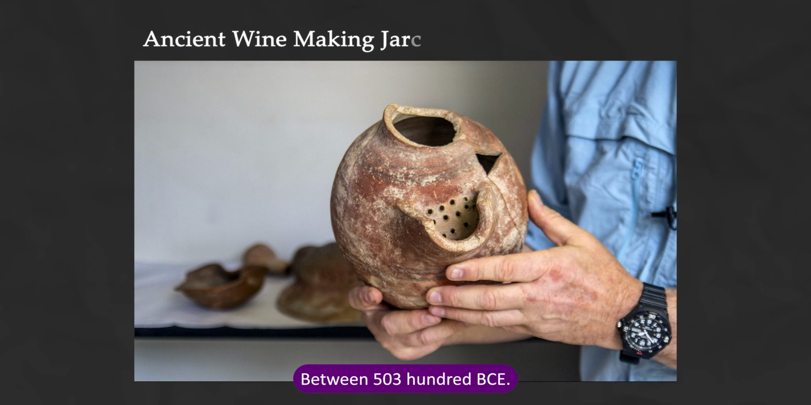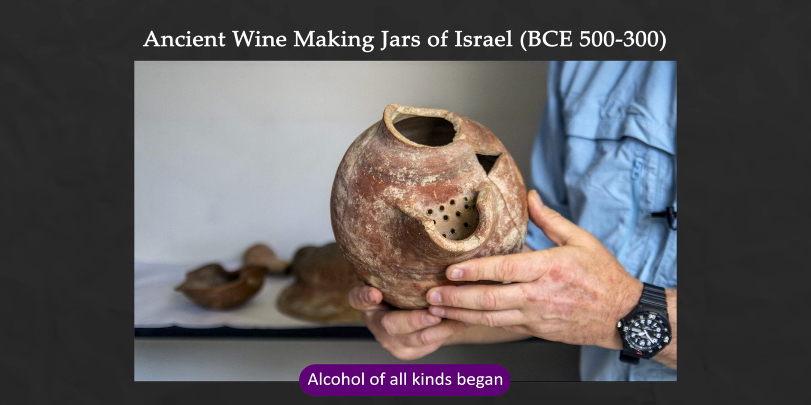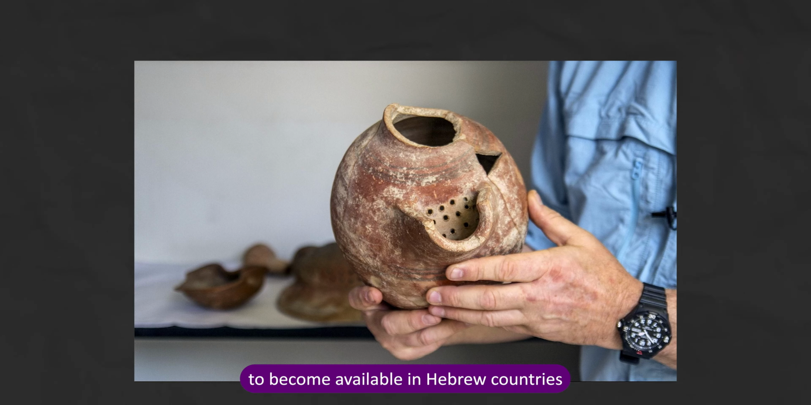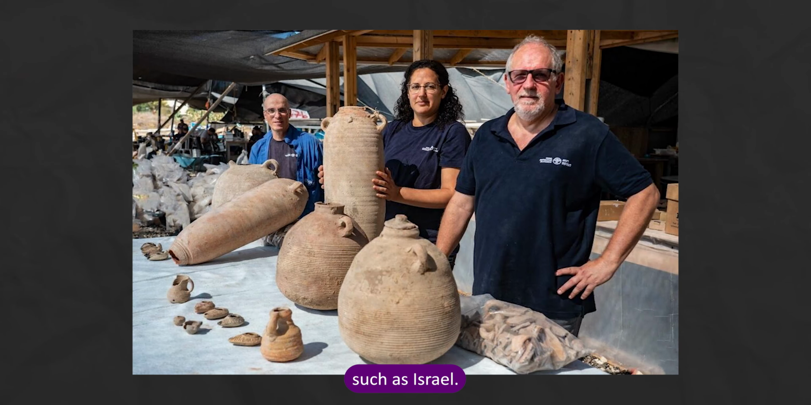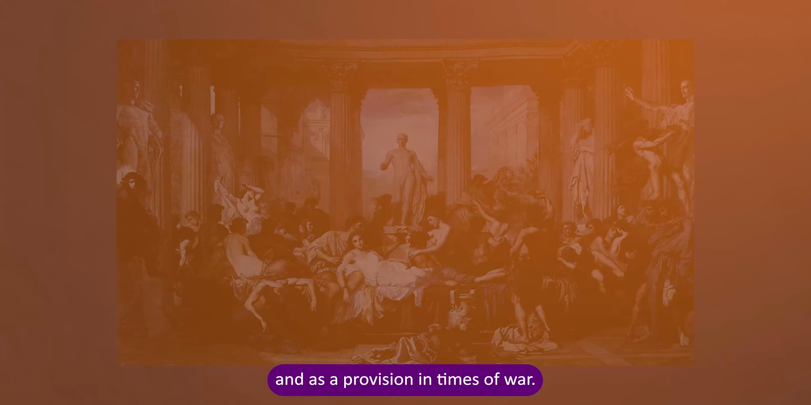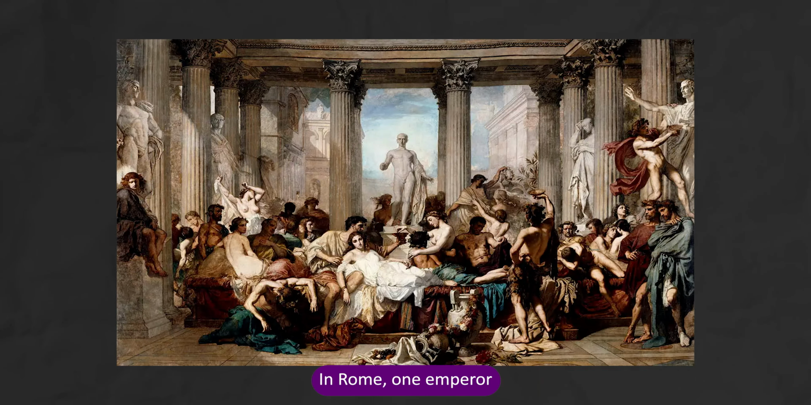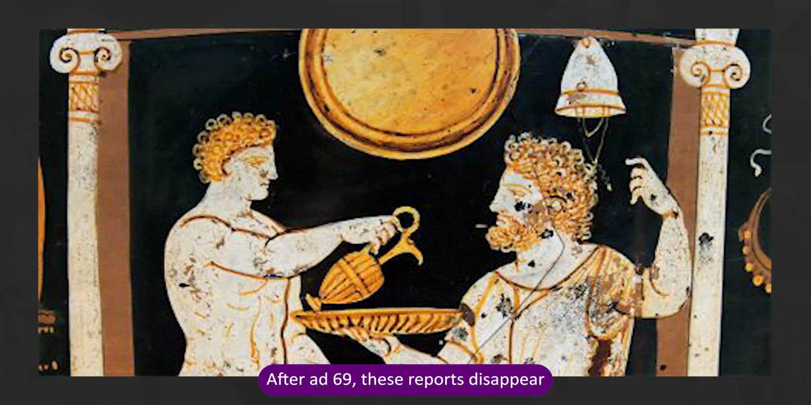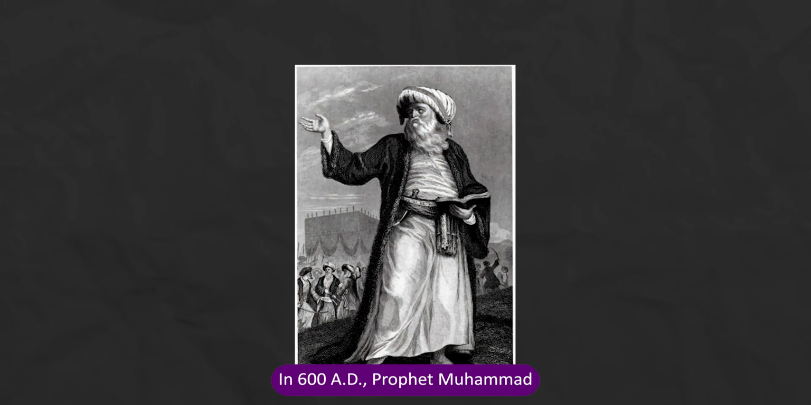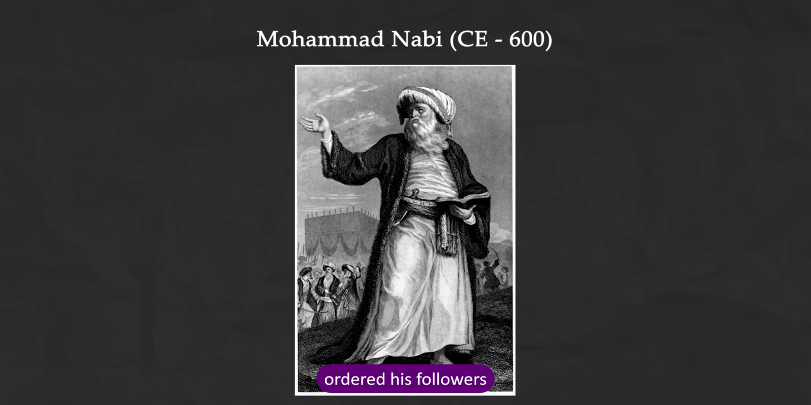Between 500 and 300 BCE, alcohol of all kinds began to become available in Hebrew countries such as Israel. Jews used alcohol as part of festivals, as medicine, and as a provision in times of war. In Rome, one emperor after another became known for their abusive drinking. After AD 69, these reports disappear, and it is thought that alcohol consumption may have declined significantly throughout the Roman Empire. In 600 AD, Prophet Muhammad ordered his followers to abstain from alcohol.